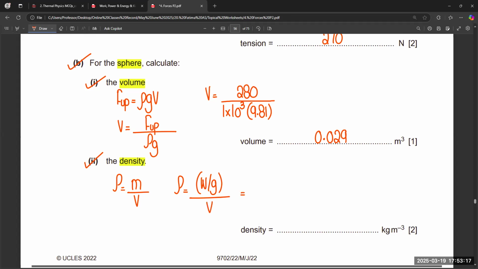Volume. So the weight of the object is 32. Volume is 0.029, because the weight of the sphere is 32 given in the question, so we need to divide by the value of g, and then we can easily relate with the formula of density. And that will be equal to around 110 kg per meter cube.